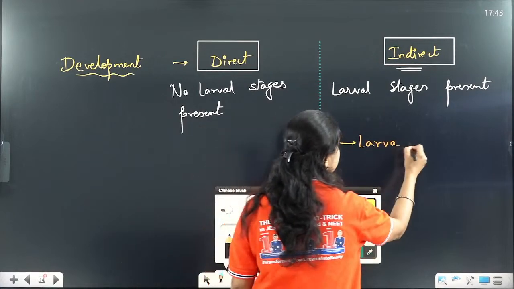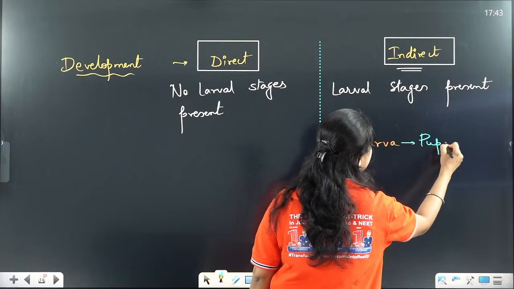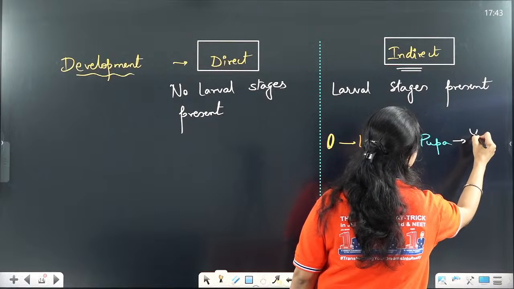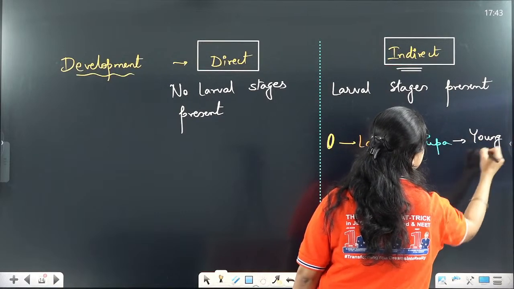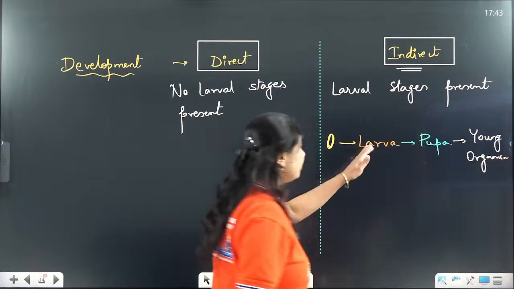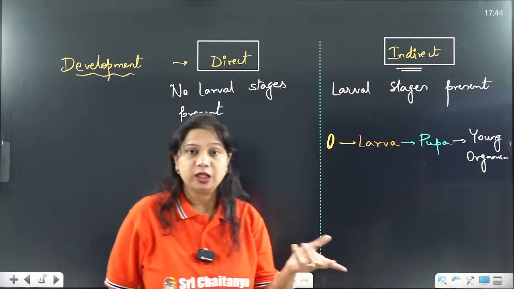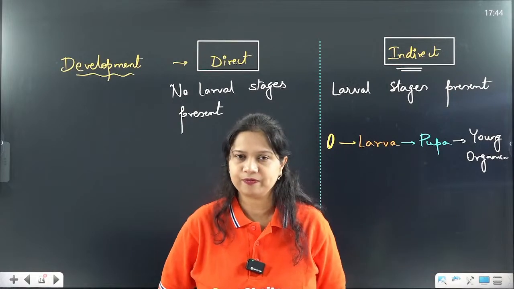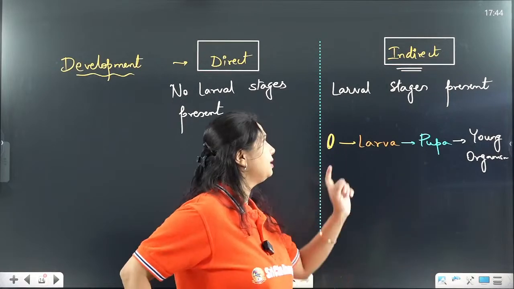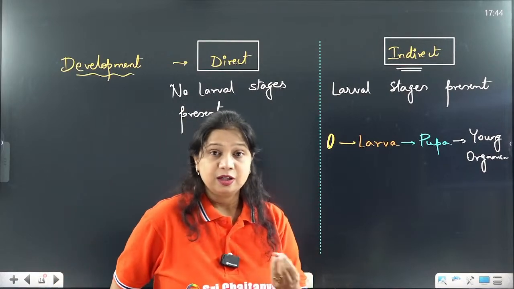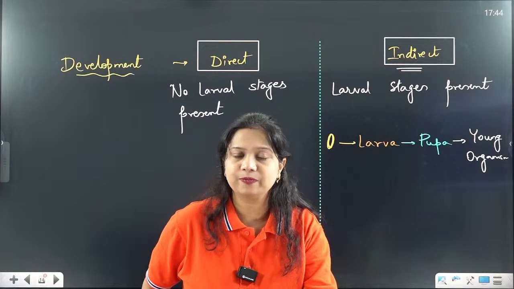Later, it will change into a structure called as the pupa, and then it changes into a young organism. The larva and pupa are structurally or physiologically different from the young organism. That is called as indirect development, when the egg changes into a different organism.